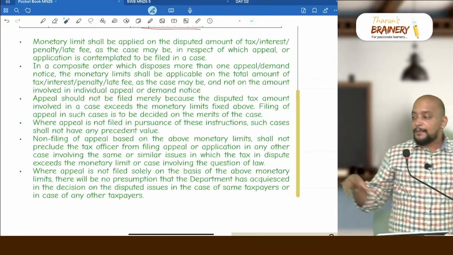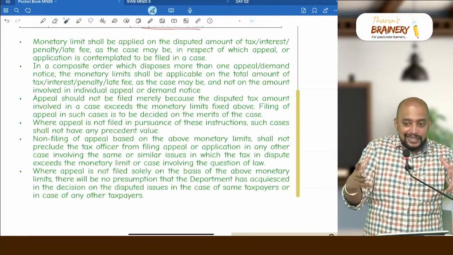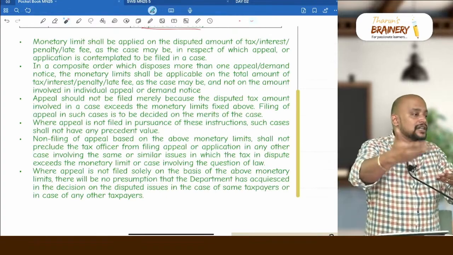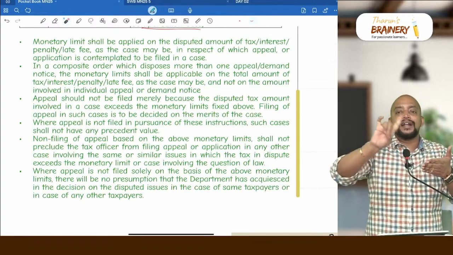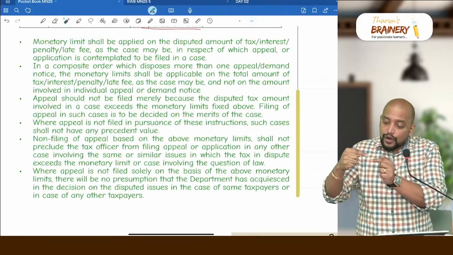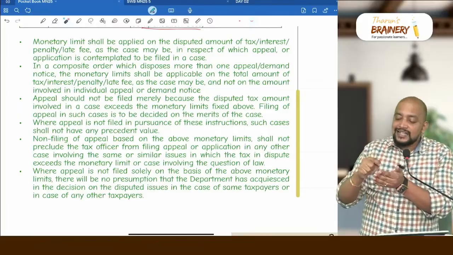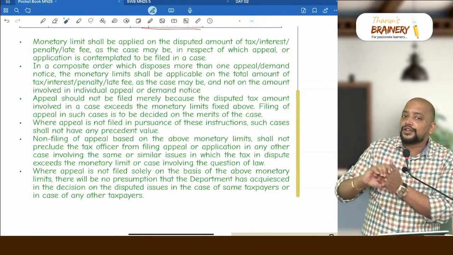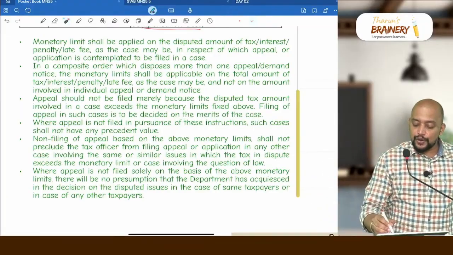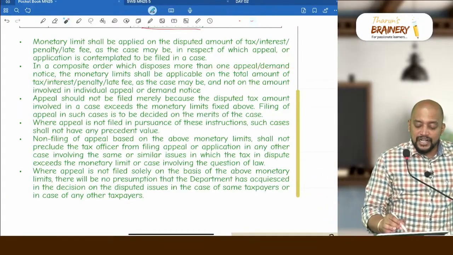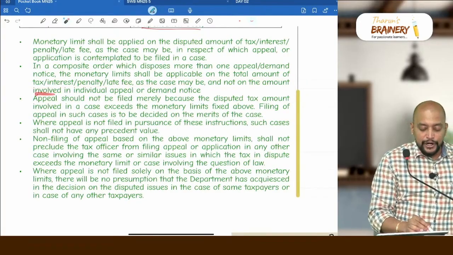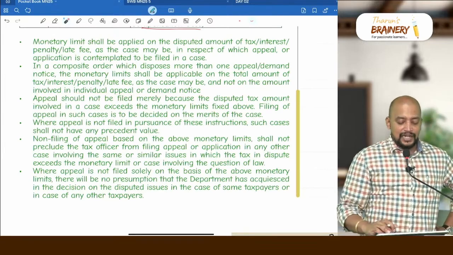Composite orders means what? Multiple orders together got disposed of in one particular case. Say for example, 3-4 orders are there, merging 3-4 orders, one decision has been given. Now in that case, on that decision of GST 80, they want to go for appeal to High Court. Then in that case, do we need to see the limit for one order, or together? Together. You read it again. In a composite order which disposes more than one appeal or demand notice, the monetary limit shall be applicable on the total amount of tax, interest, penalty or late fee as the case may be, and not on the amount involved in individual appeal or demand notice.